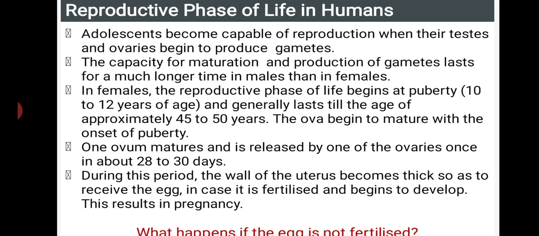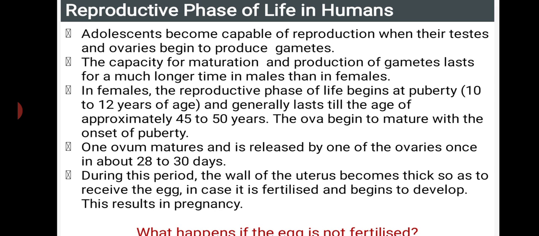The ovum matures and is released by one of the ovaries once in about 28 to 30 days. That is, every 28 to 30 days there will be production of one egg or ovum in the ovaries. During this period, the wall of the uterus becomes thick so as to receive the egg. In case it is fertilized and begins to develop, this results in a pregnancy.